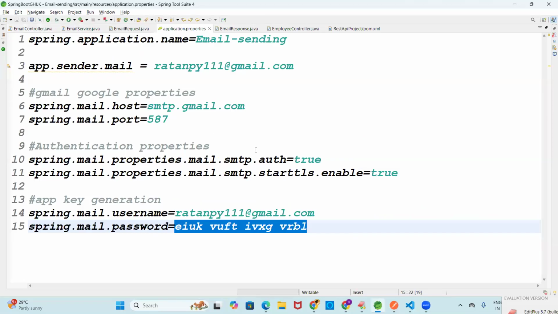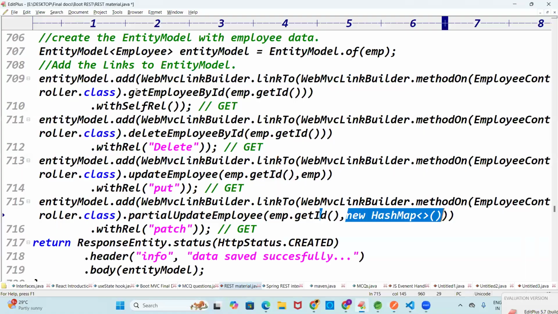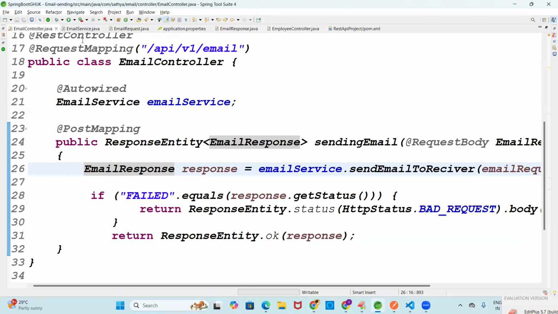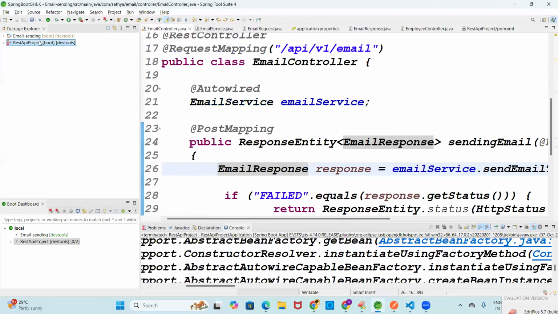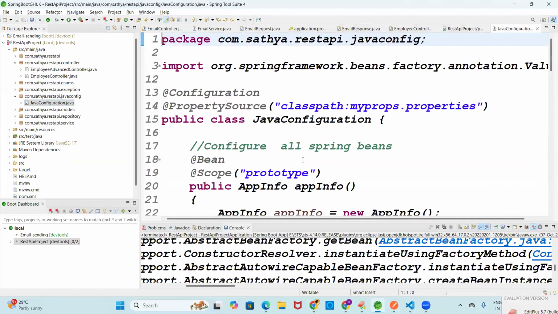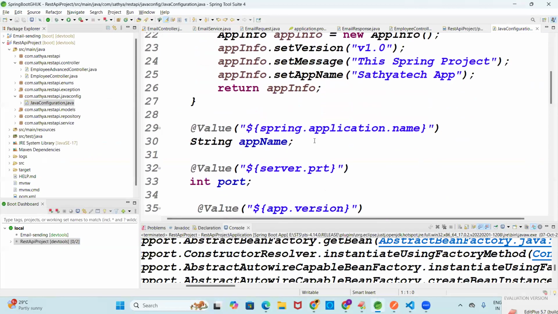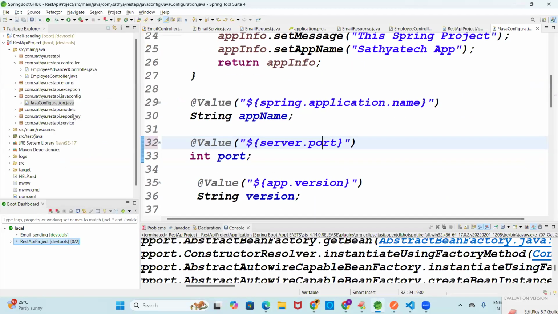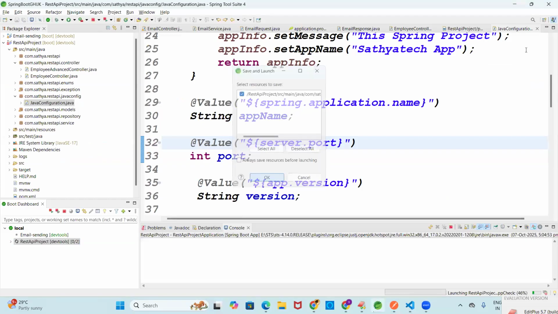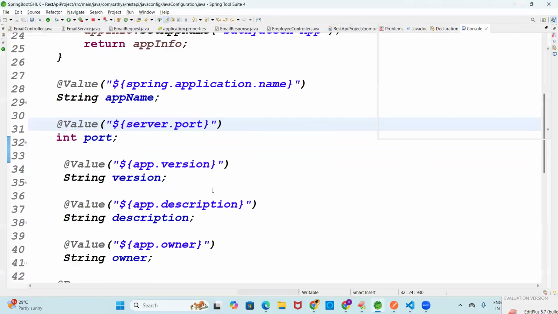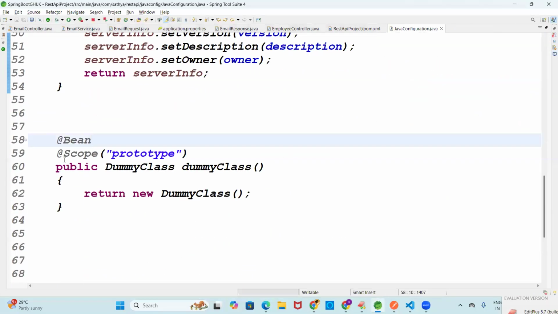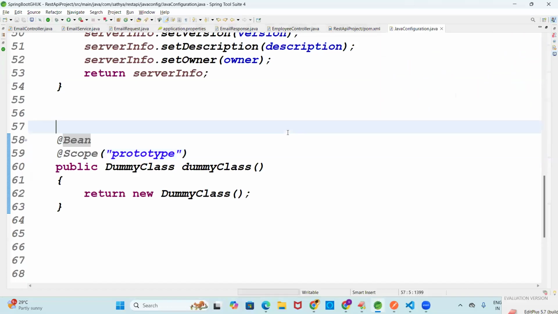Somewhere I changed the variable name, that was a small mistake. The API project, Java configuration. Yeah, this one I changed. Okay, fine. I click on Start. Hey, yesterday's class is very important, guys. All of you please cross check. Yesterday's class we did all this information: Java based configuration, dummy tool, thread scope annotations. We did all this yesterday.